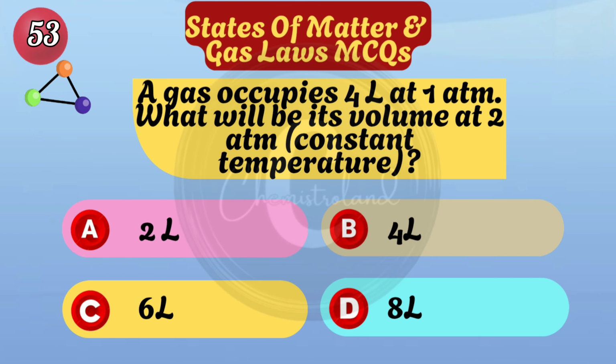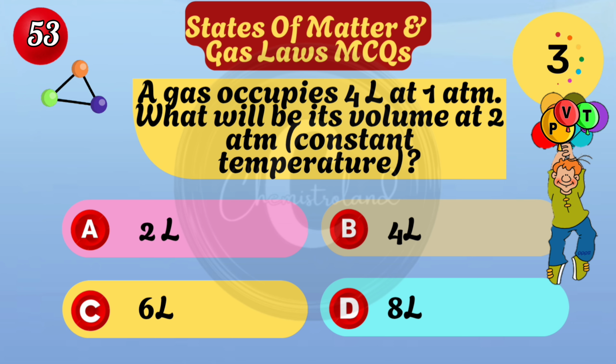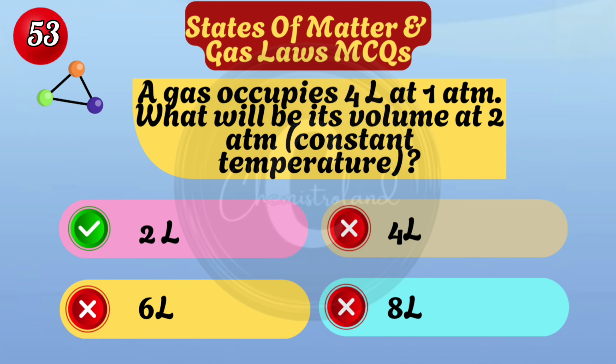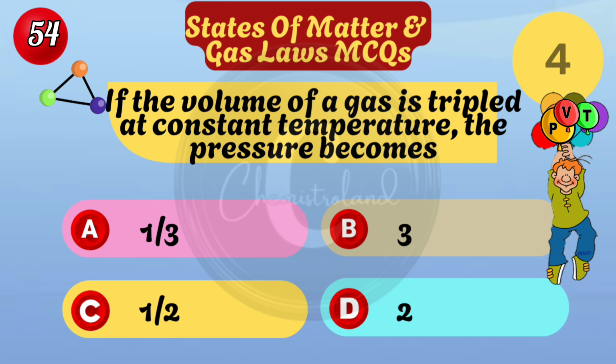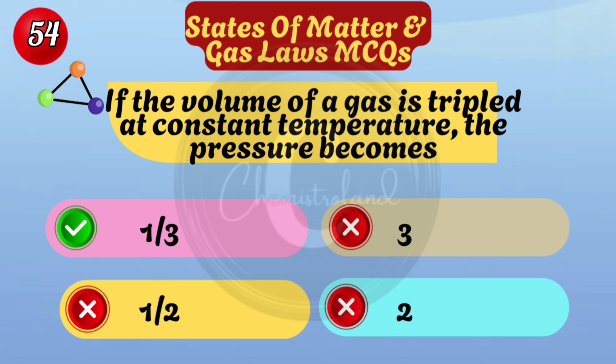A gas occupies 4 liters at 1 atmosphere. What will be its volume at 2 atmospheres at constant temperature? The volume would be 2 liters. If the volume of a gas is tripled at constant temperature, the pressure becomes one-third of its original value.